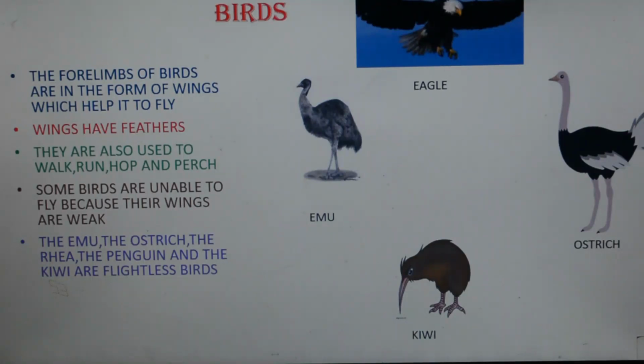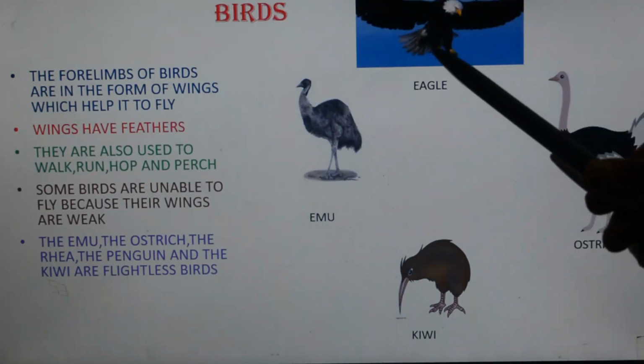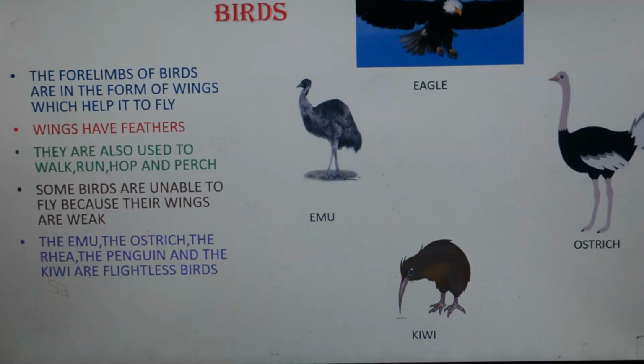Now when a bird wants to come and land on earth after the flight, what does it use? Its hind limbs. Using the hind limbs it lands, and using the hind limbs they can walk, run, hop, and perch. Perching means resting. They can rest on a twig of a plant or a tree. So to take rest, or to walk or run, they normally use their hind limbs.